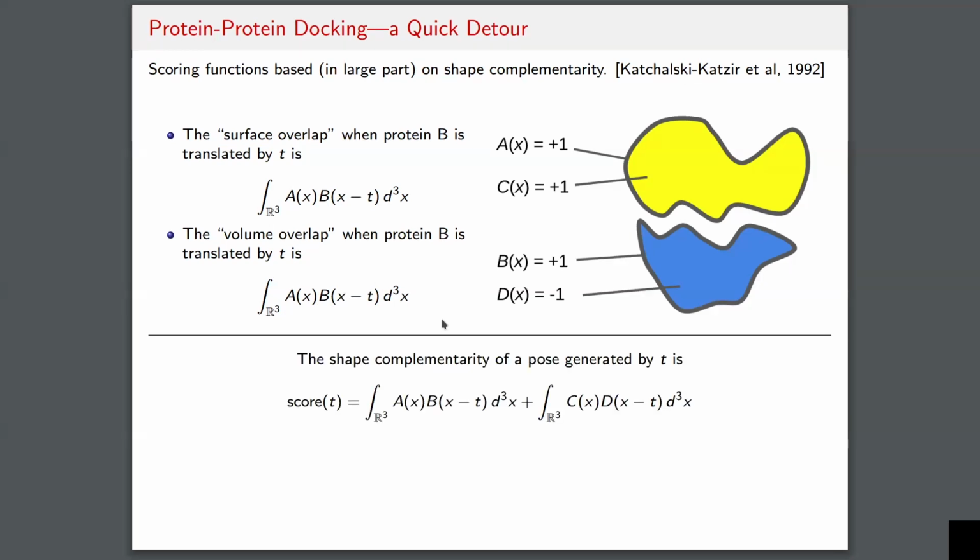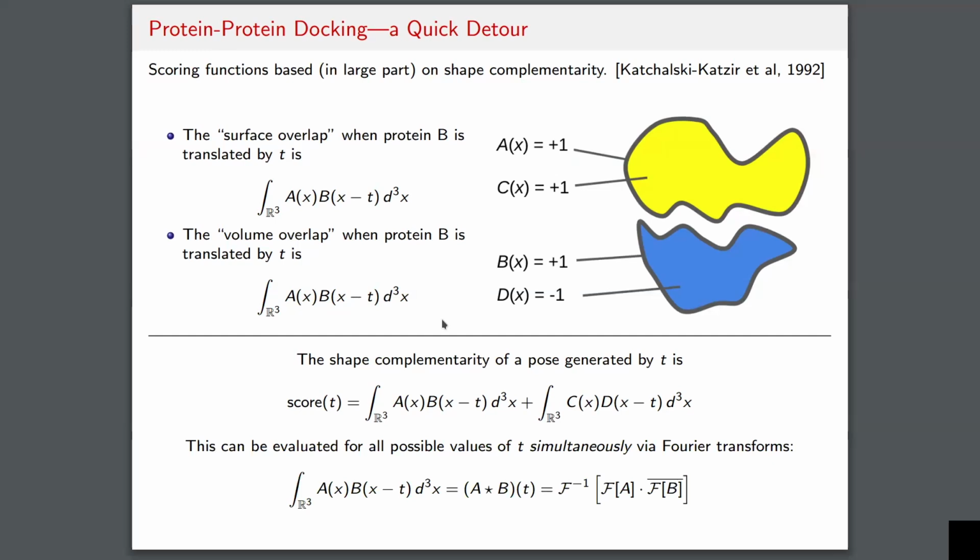So what you can then do is you can say my overall scoring function is simply the sum of these two functional inner products, right? One which expresses the amount of shape complementarity, and the other which expresses the amount of steric clash. And the sum of those, I can say, should be very high for a good pose and low for a bad pose.